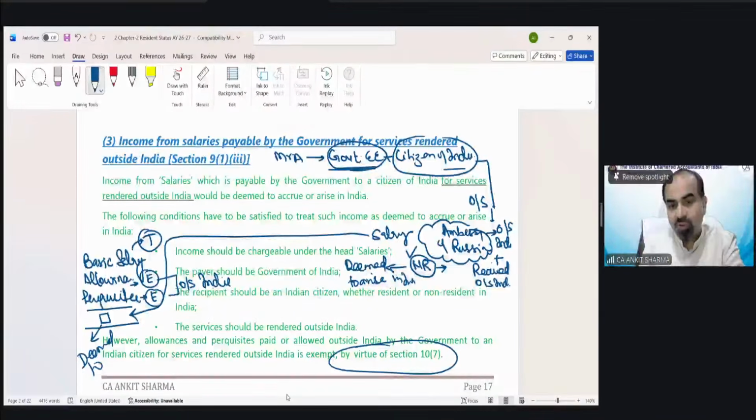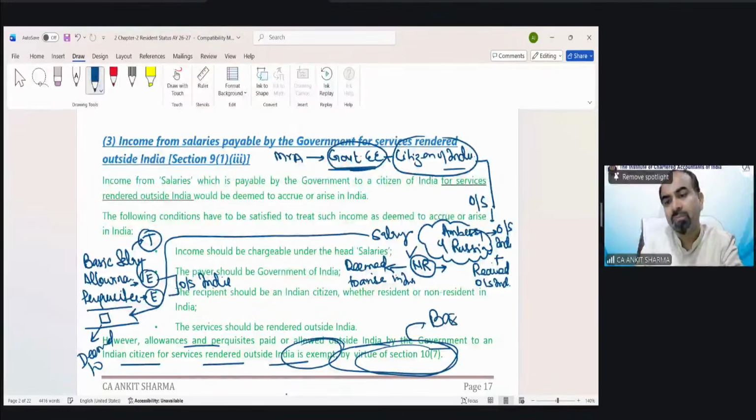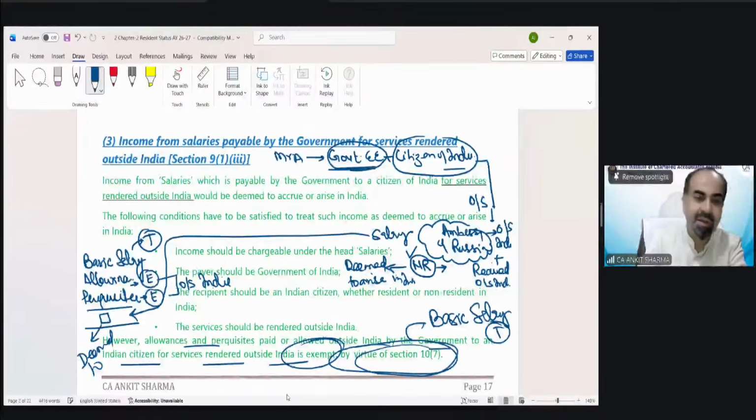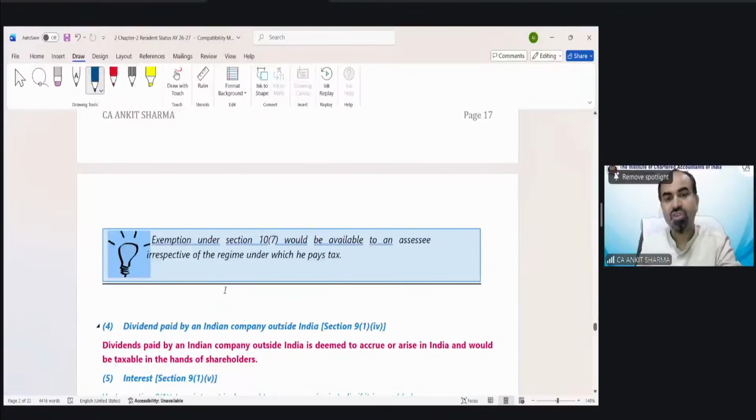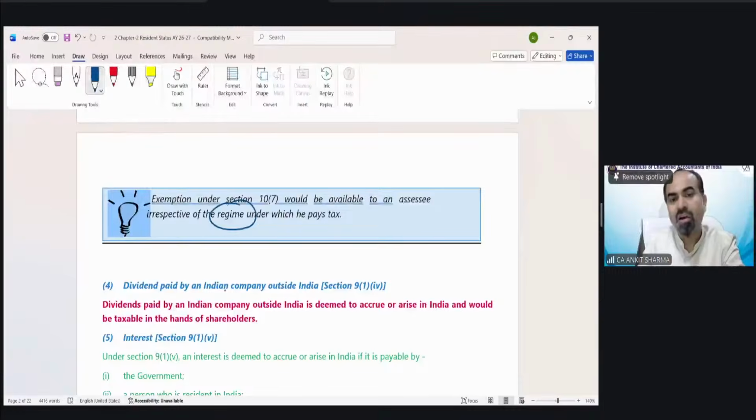So, however, allowance and perquisite paid or allowed outside India by the government to an Indian citizen for service rendered outside India is exempted by virtue of section 10(7). So, technically, only one thing is taxable, and that is called basic salary. All allowances and perquisites are exempted. That's an important exemption. And this exemption is applicable irrespective of the regime, whether you are under the default tax regime or the optional tax regime, this exemption can be availed.